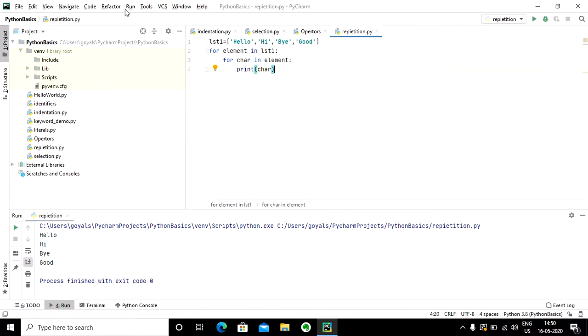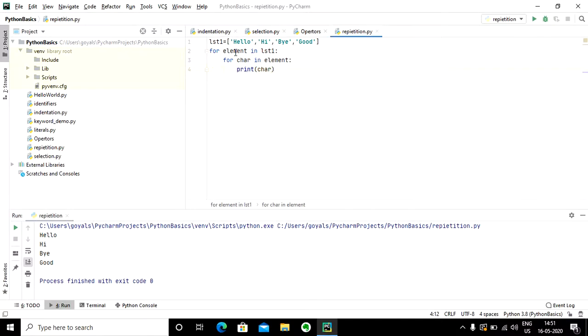So now what is going to happen: the first time, element will store hello. Then there is going to be a nested loop, and this char is going to traverse each character of this element.